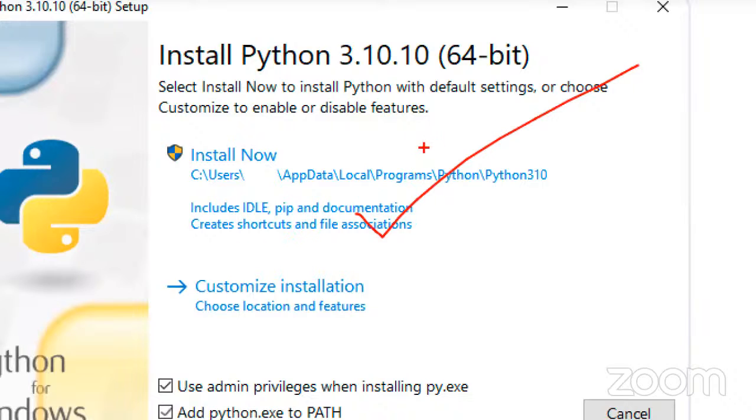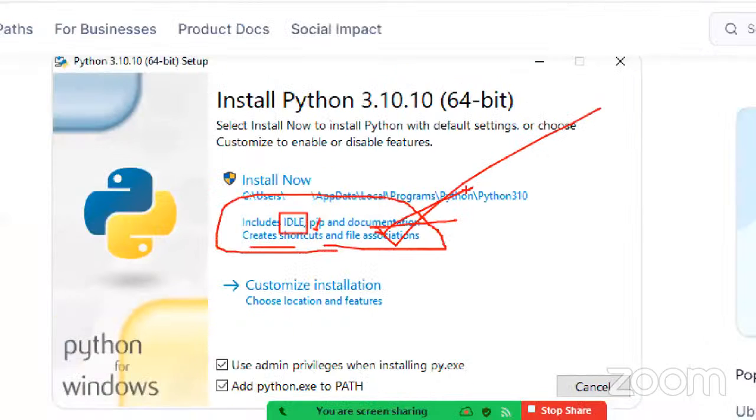You can click on here. So it includes IDLE. IDLE is a tool, guys, Integrated Development and Learning Environment. It is included whenever we download and install Python. Python includes the IDLE tool, the pip command, and documentation also. And it creates shortcuts and file associations, all these things. Slowly you will understand this way.